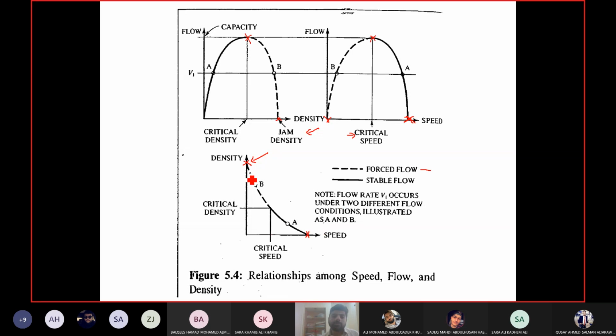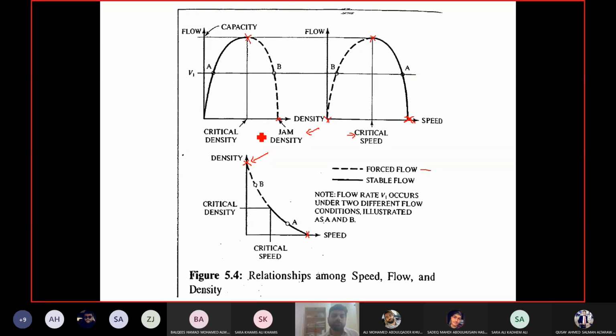Okay, so in each curve, in each graph, you can see two portions. You have the solid line and the dotted line. Now, what does solid and dotted line represent? You can see it from the top two graphs. The portion before capacity is solid line, the portion after capacity is dotted line.